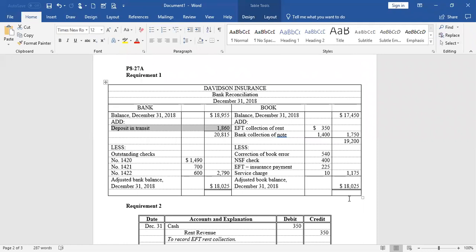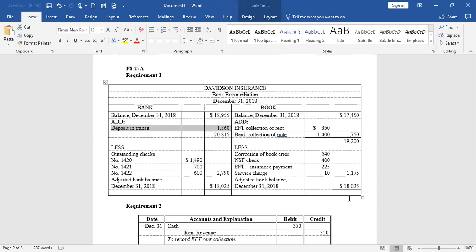So those three checks, we don't say, oh, good, we have that money available. No, we have to act like that money's gone. It's just a timing issue. The people we wrote the checks out to did not cash them yet. Doesn't mean they're never going to. We don't know when they will. So we have to act like that money is gone.